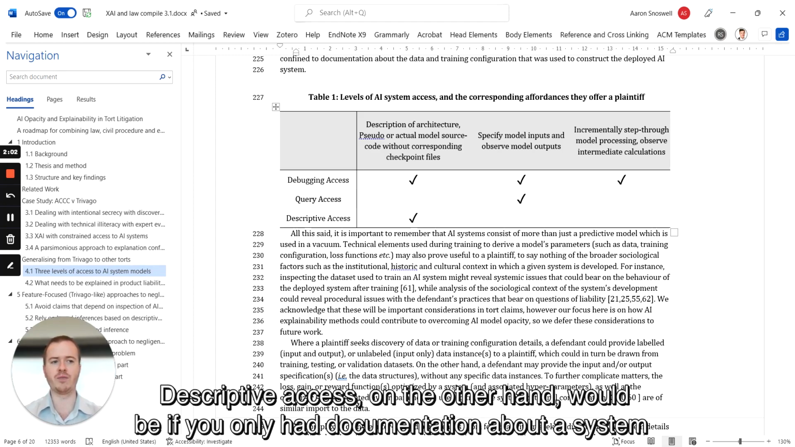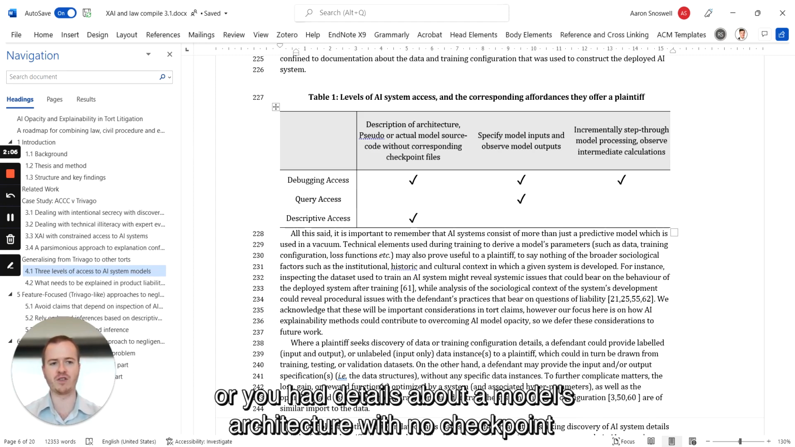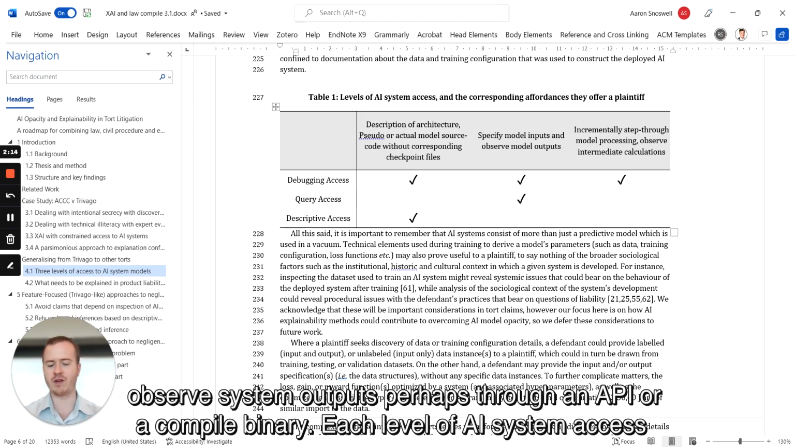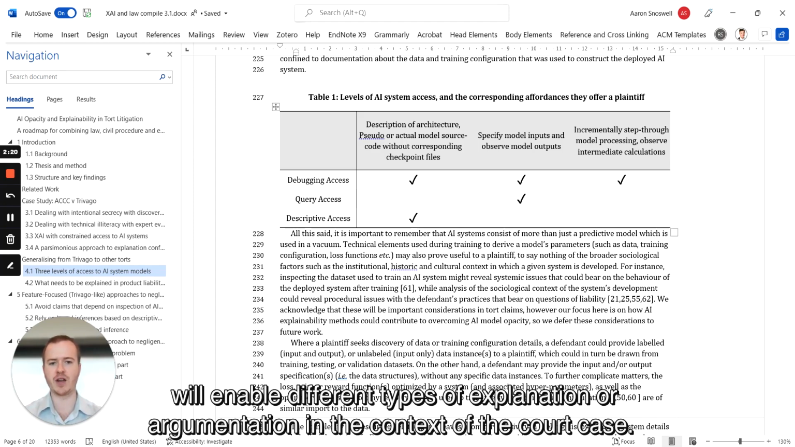Descriptive access, on the other hand, would be if you only had documentation about a system, or you had the details about a model's architecture, but no checkpoint file. Query access is a middle ground, where a plaintiff can submit inputs and observe system outputs, perhaps through an API or a compiled binary. Each level of AI system access will enable different types of explanation and argumentation in the context of a court case.